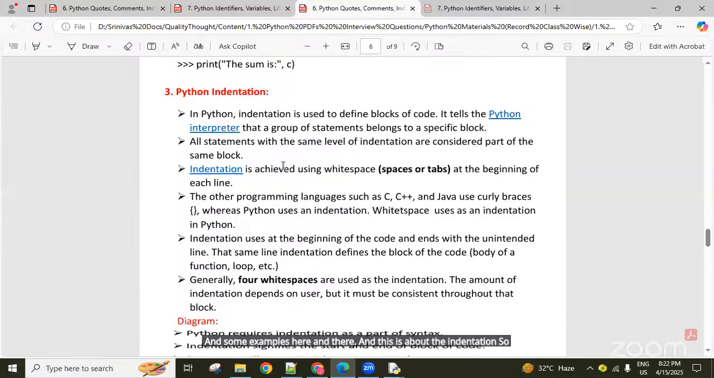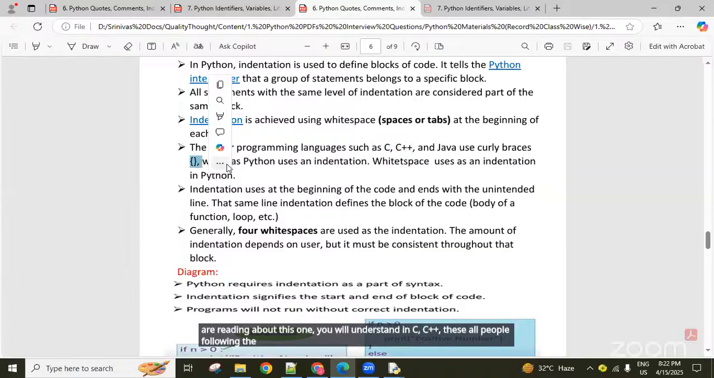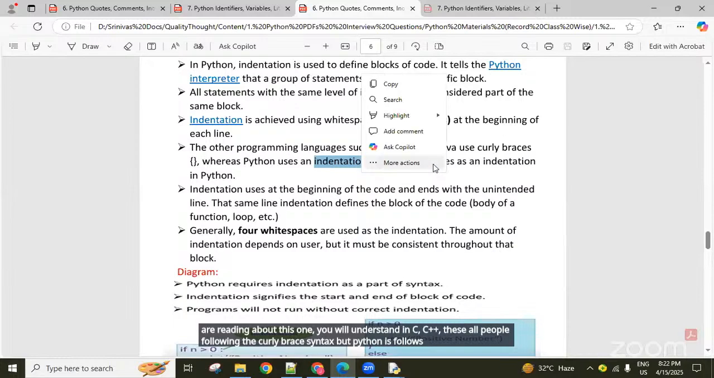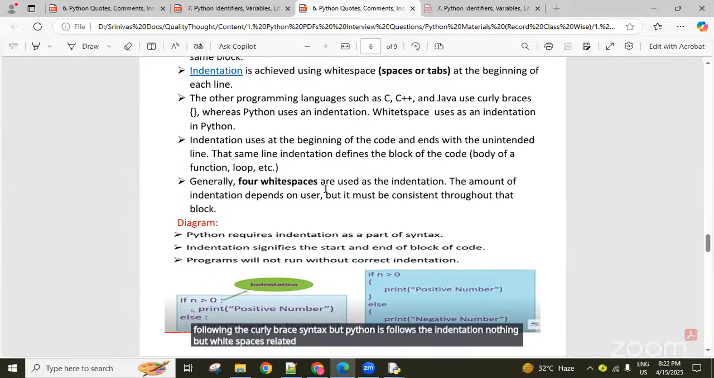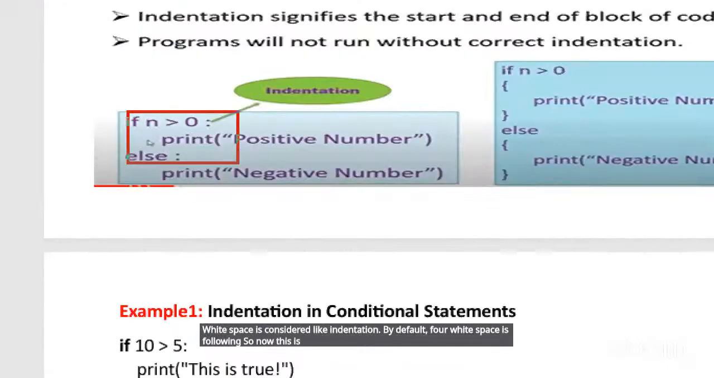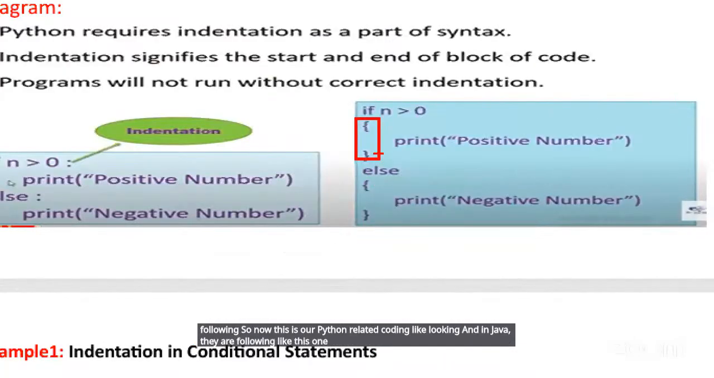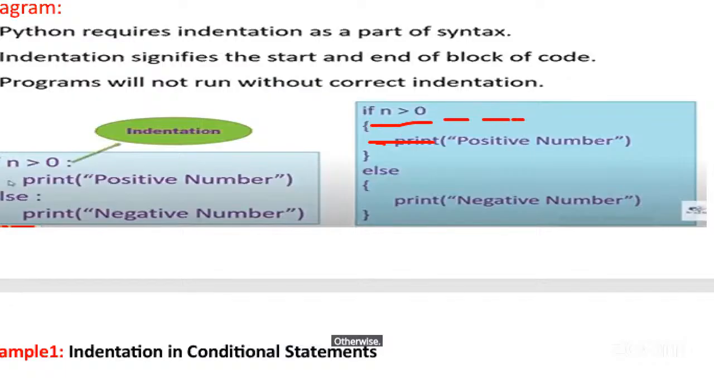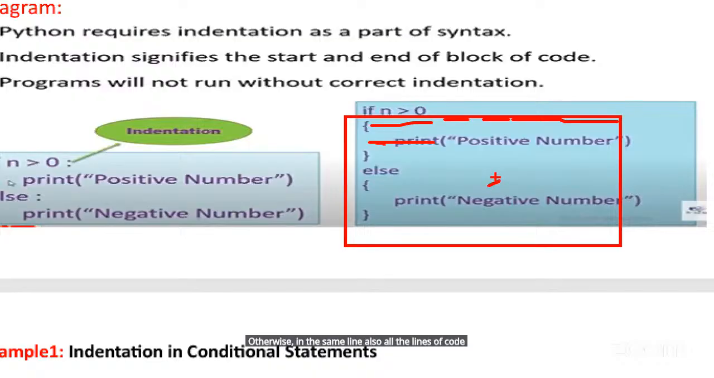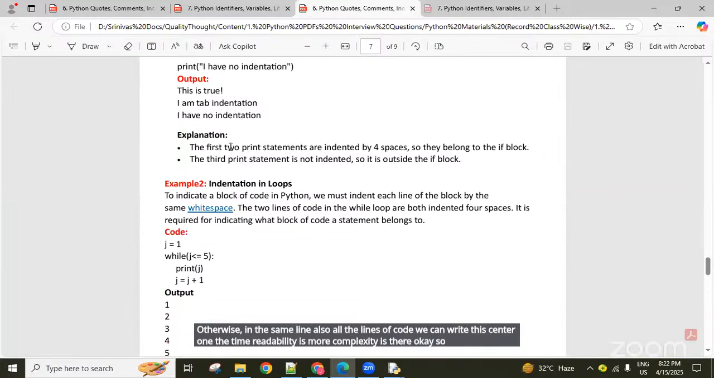When you are reading about this, you will understand that C, C++ follow the curly brace syntax. But Python follows indentation, nothing but white spaces. White spaces are considered as indentation. By default, 4 white spaces are followed. So this is our Python code, and in Java they follow the curly brace syntax. But this space we have to move manually, guys. It does not come automatically. Otherwise, all the lines of code could be written on the same line, and that time readability is worse and complexity is more. Okay, so there are some examples of why it is required.